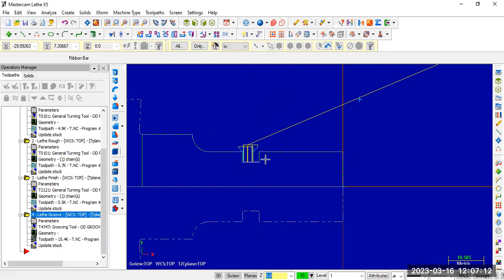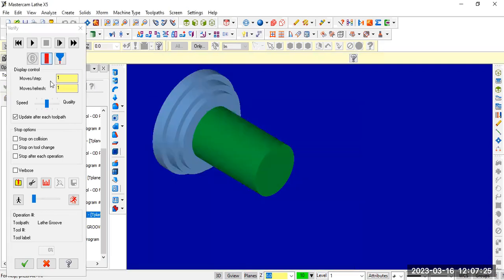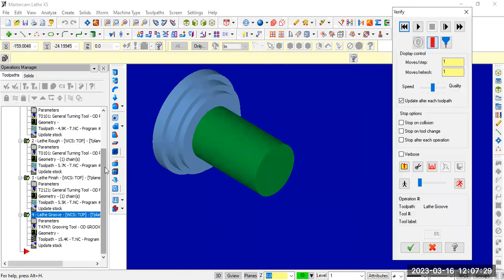A groove is formed. In a narrow space, the material is removed by using the grooving tool, grooving operation. In 3D, if you want to see the symmetric view, you can directly see only one operation.